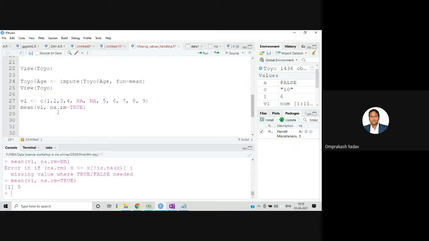Now I'll show you that if in a vector, or let's say in a column, there is an NA value, then if we try to compute the mean, it will not come because NA values are there. So during computation you can say na.rm equals TRUE. That means it will remove the NA values, and after that it can calculate. But in this case, it has already ignored them, and it has done its job.